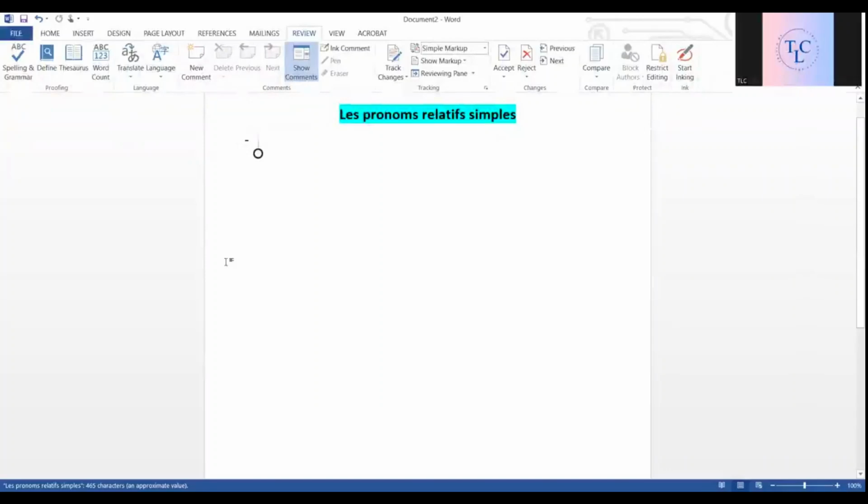So, les pronoms relatifs simples, they are primarily used to give precise information on someone or something. And like any other pronoun, it is also used to avoid the repetition of a noun. Yes, to avoid the repetition of a noun.